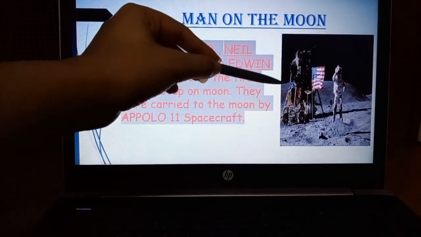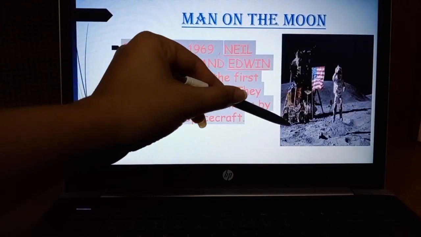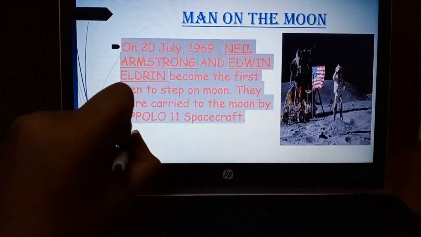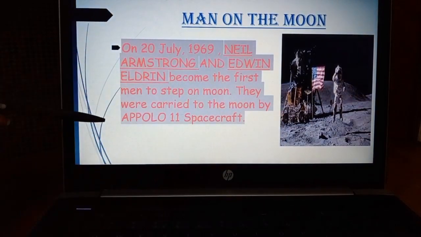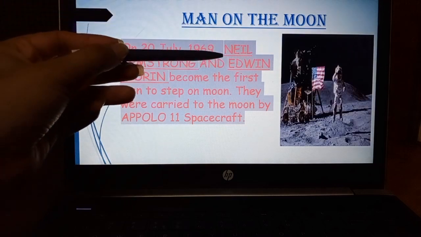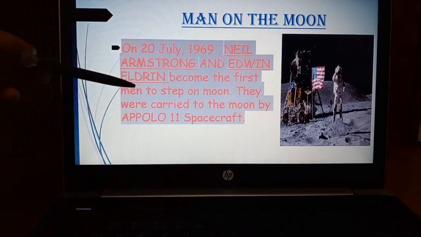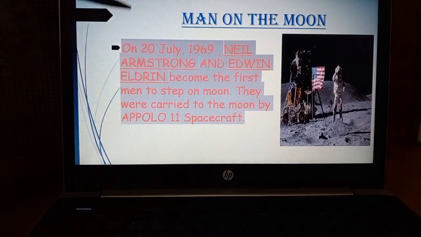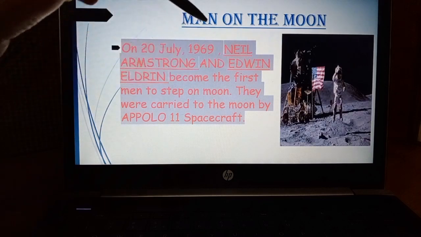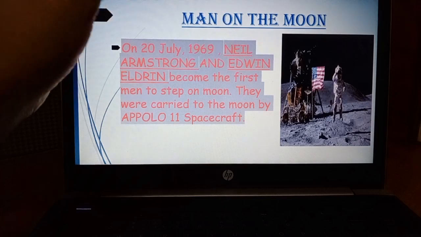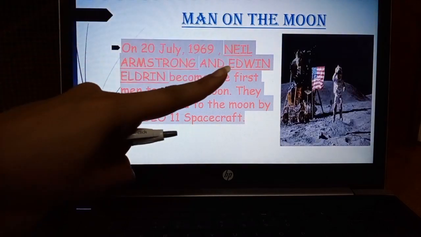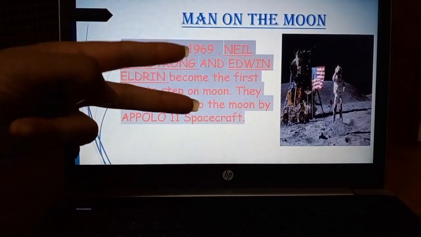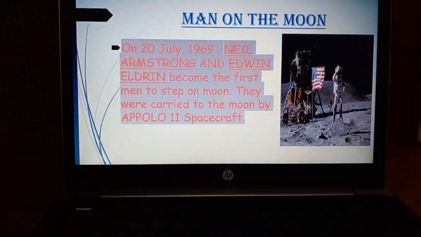It is an image of a spacecraft. It is Apollo 11. Do remember the name of the spacecraft, that is Apollo 11, and the names of the persons were Neil Armstrong and Edwin Aldrin. These were the two people, and between the two, the first one who stepped down on the moon was Neil Armstrong. The second one was Edwin Aldrin. They were from the USA, and they were the first persons to step on the moon.